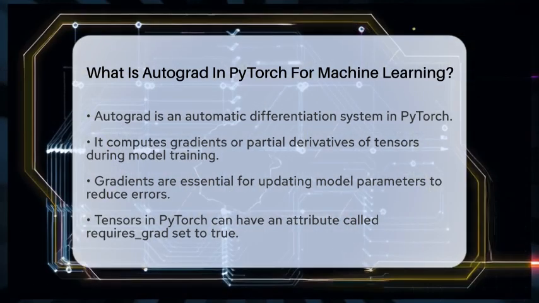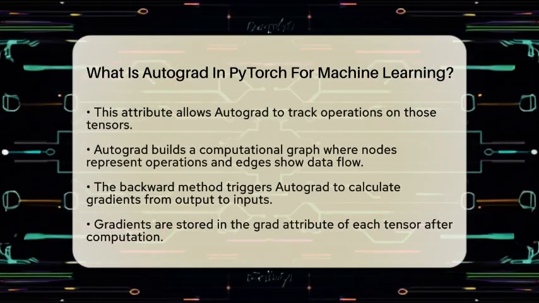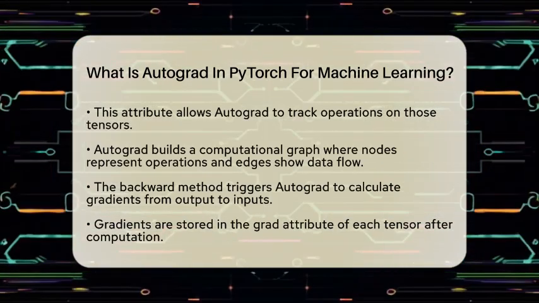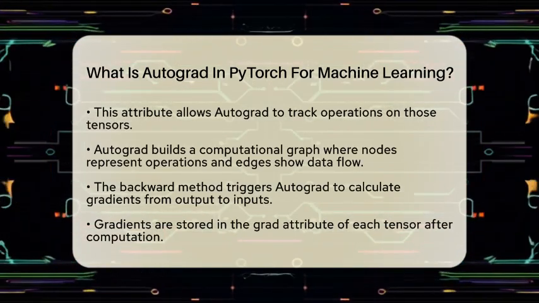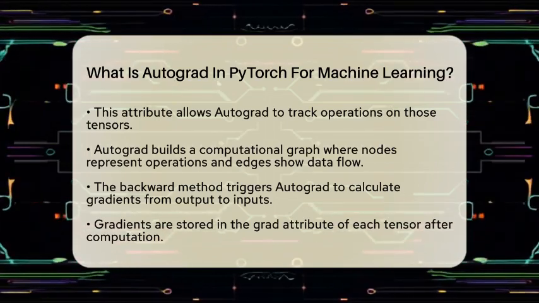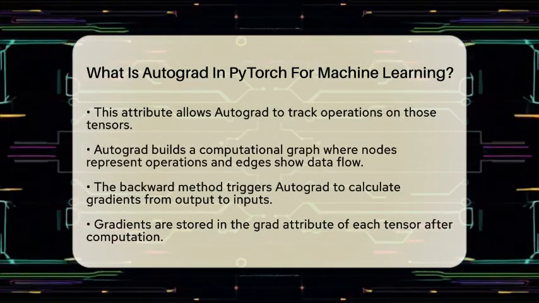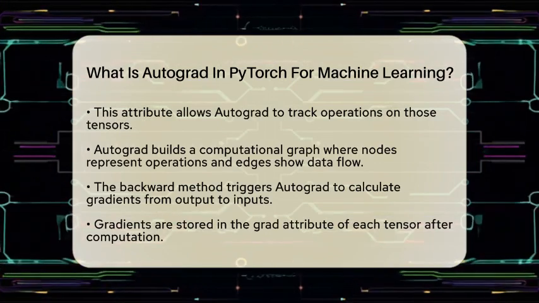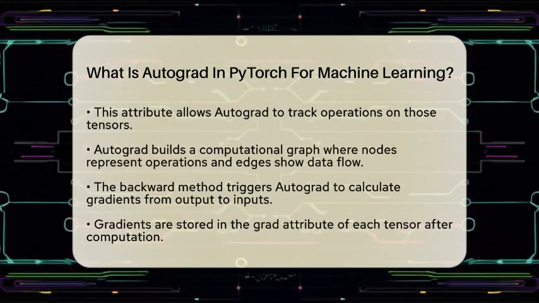As you perform calculations, Autograd builds a computational graph. In this graph, each node represents an operation, and the edges show how data flows between them. Once you have your output tensor, you can call the backward method. This triggers Autograd to traverse the graph from the output back to the inputs. It applies the chain rule to compute gradients for all the tensors involved. These gradients are then stored in the grad attribute of each tensor. You can use these gradients with optimization algorithms to adjust the weights of your model.